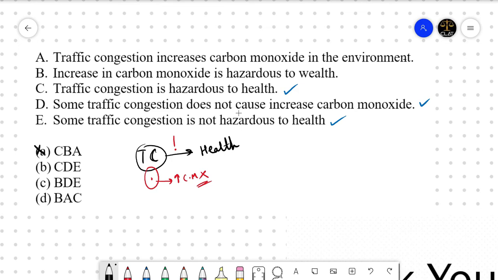E says some traffic congestion is not hazardous to health. There is a connection between traffic congestion and carbon monoxide, but from that we do not get any relationship or any connection between carbon monoxide and health. That is why we cannot conclude that some traffic congestion is not hazardous to health.